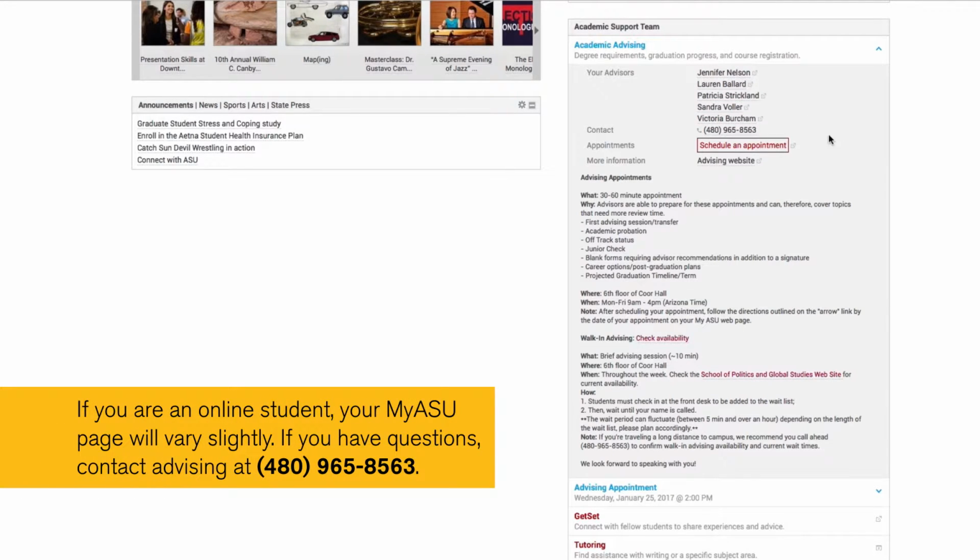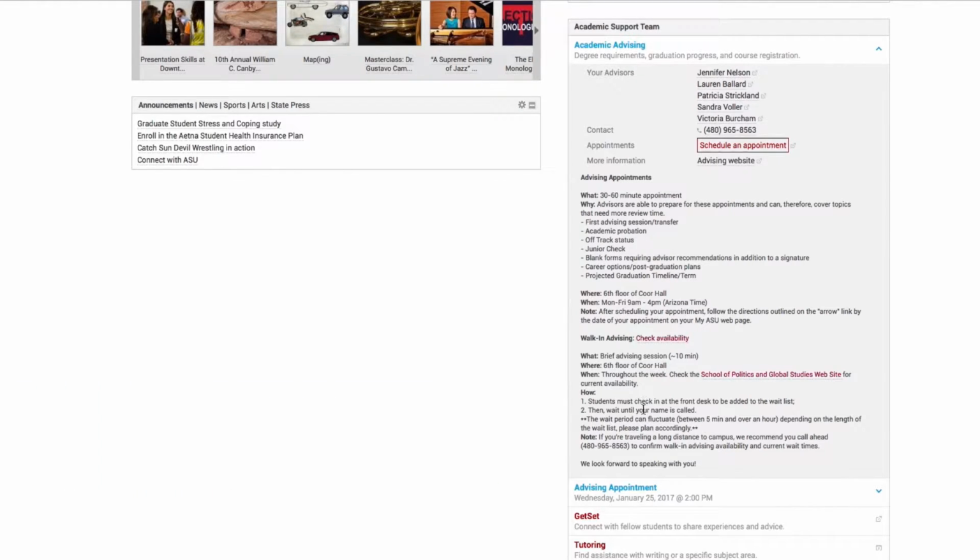And you can schedule an appointment or come in for a walk-in advising. The difference between the two is outlined here, where you can have a 30 to 60 minute appointment. And in this case, this is where advisors are able to prepare for your appointment. Walk-in advising is also available, but these are really quite brief, about 10 minutes long. And you can check our school website for the availability of our walk-in advising.